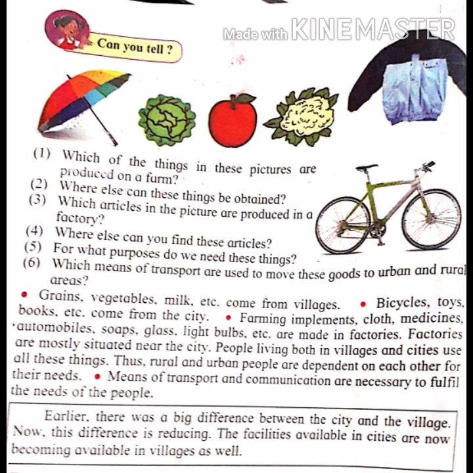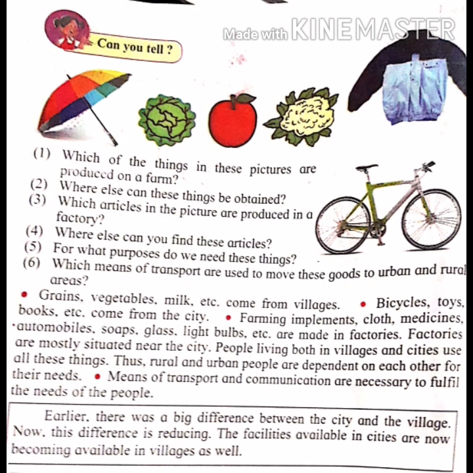The following points were houses, dress, means of transport, industry, facilities. Today, I am going to explain page number 40 of your textbook. There are some questions which we have to answer. The first question is, which of the things in these pictures are produced on a farm?